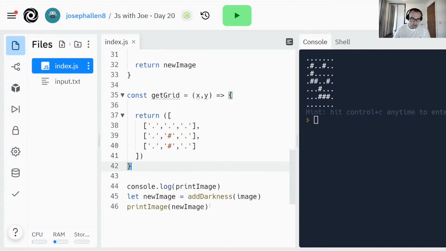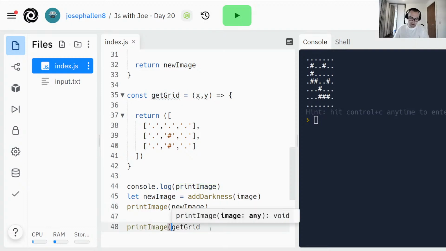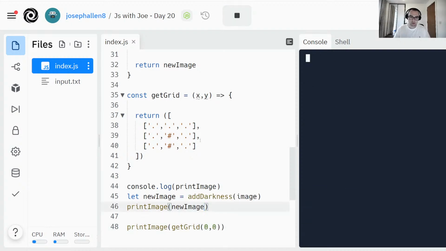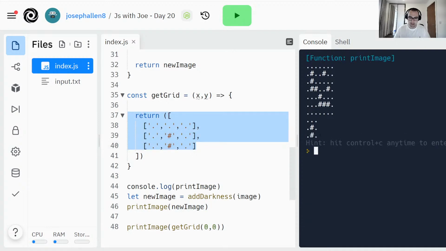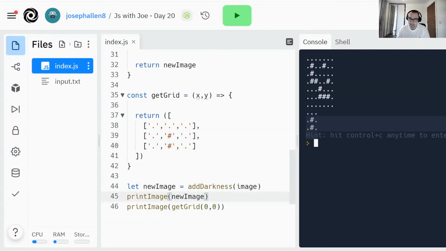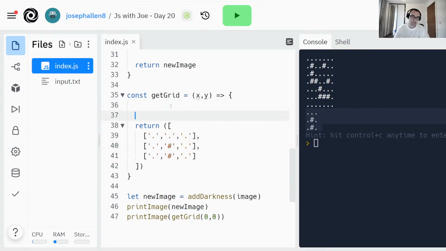Right, so where was I? I should be able to call getGrid. In fact, I should be able to call printImage on getGrid because I'm going to be returning a new image. And that can be 0, 0, so that should get those top ones, but for now I'm just fudging it. So there's our extra printImage. Cool, that's looking good. So here's our little grid, or our little mini image. But it's not actually doing anything, it's just returning what I told it to return.